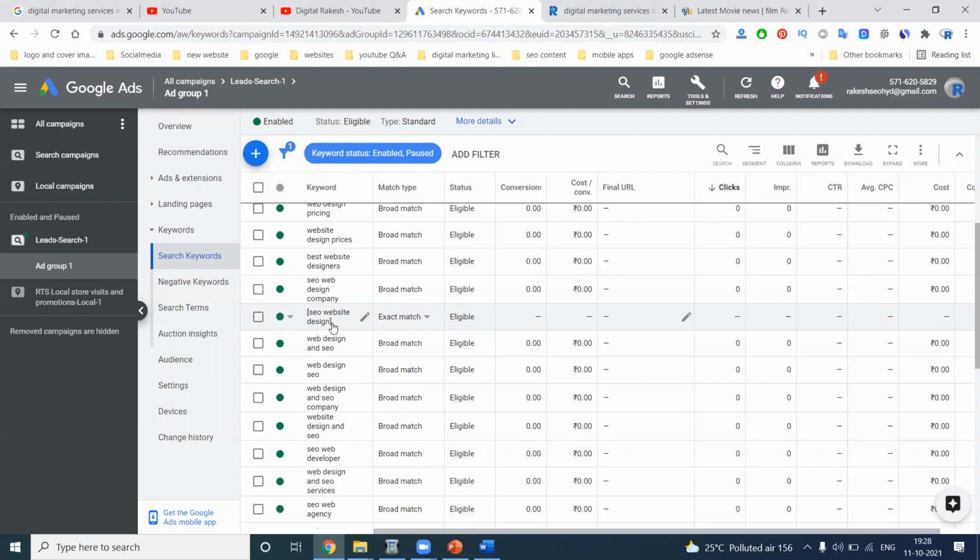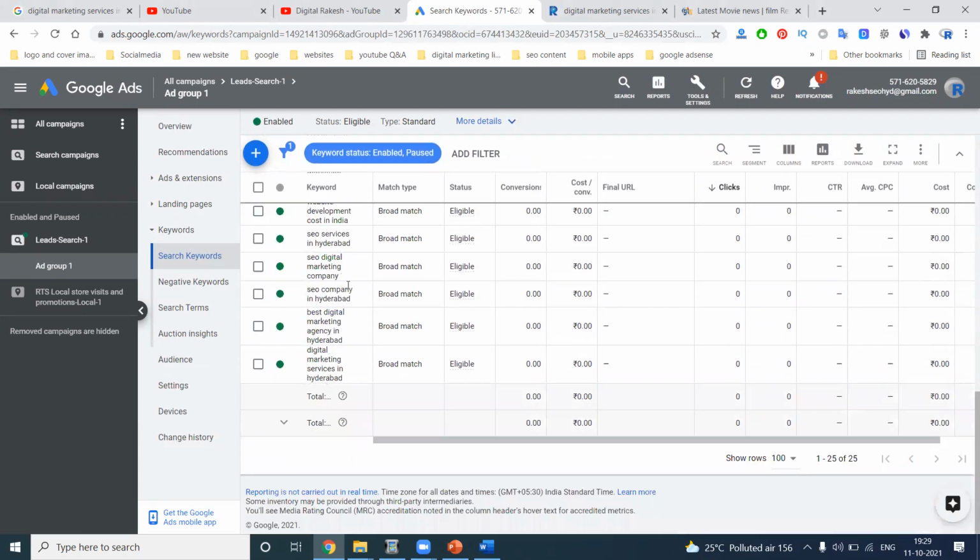Broad match is very expensive, because even if a keyword is only relevant, it will show to customers. But I want to show my ad for relevant keywords to get my business. "Customer training" is my exact match: when people search exactly that, they see my ad. "Advanced customer training" is my keyword. "Customer training" as phrase match will also show my ad, because the phrase matches, with the word "advanced" added before.